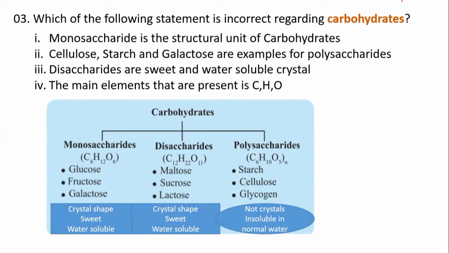Quickly put it in the chat box. Elemental composition of lipid. Elemental composition means the main elements that the substance is made up of, right? Yes, very good. So lipid is also the same, CHO. Very good.